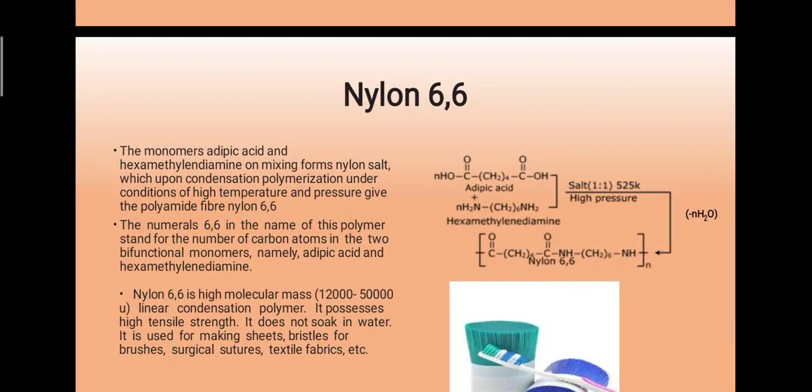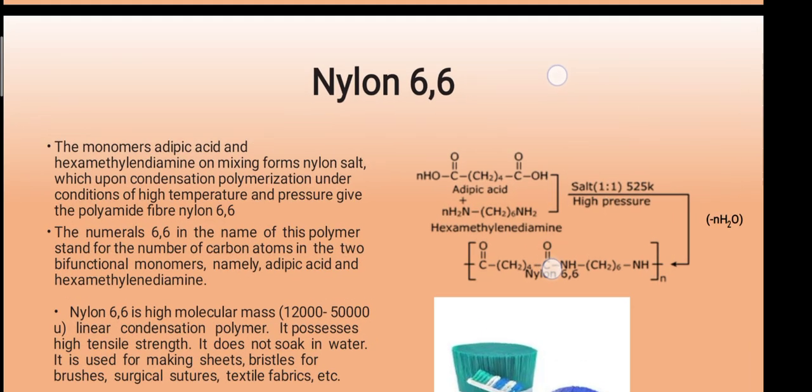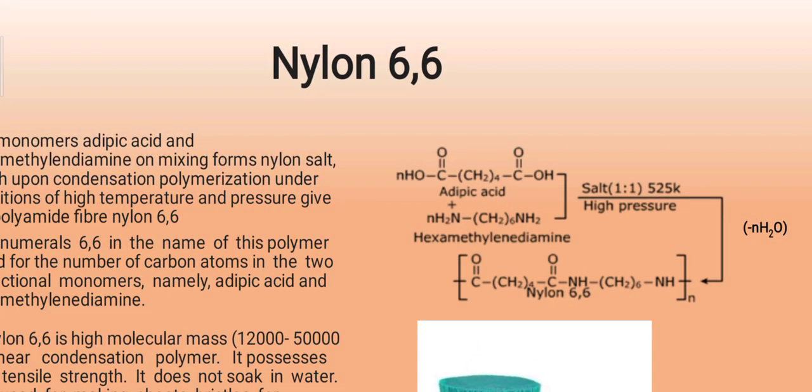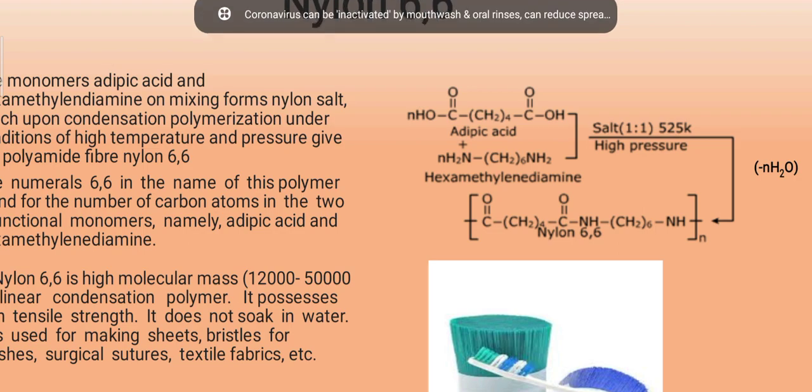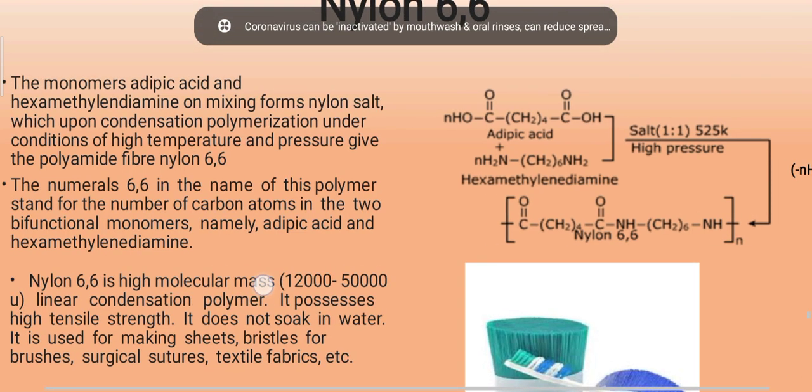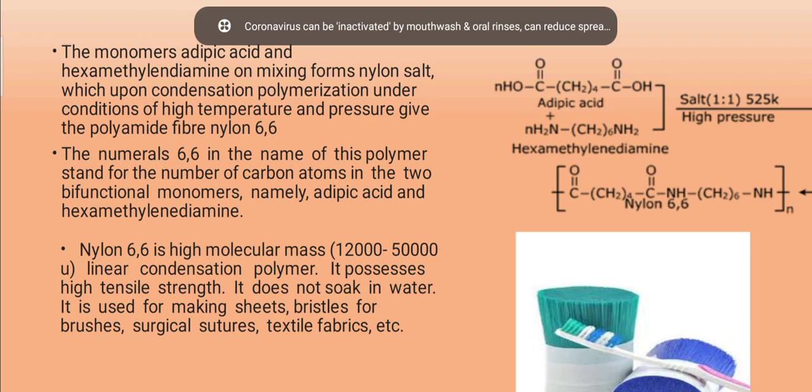Whenever they undergo polymerization by salt, at a temperature of 525 Kelvin under high pressure, by loss of water molecule, that is by condensation, we will get the polymer, CO, CH2 four times, CO, NH, CH2 six times, NH. So this fiber is called nylon 6,6. Why 6,6? Adipic acid contains 6 carbon atoms as well as hexamethylene diamine also 6 carbon atoms each. That's why this fiber is called nylon 6,6.